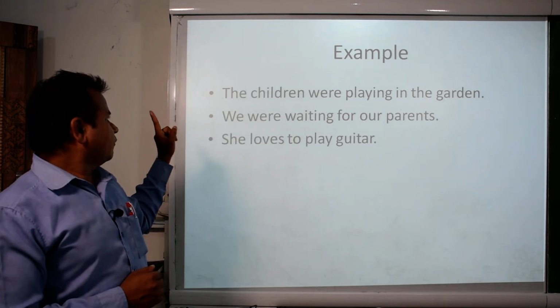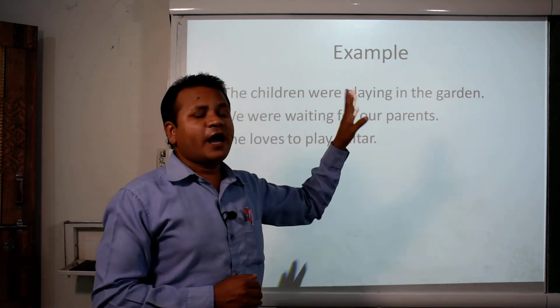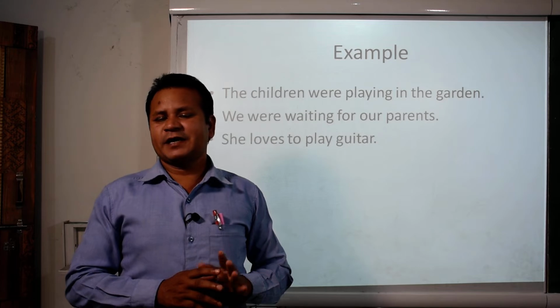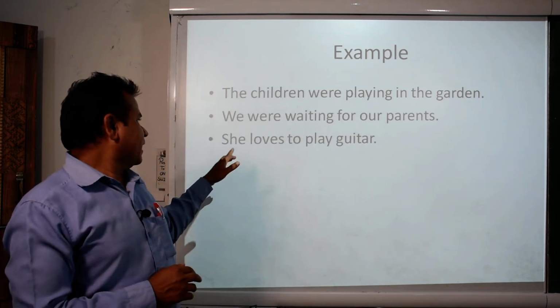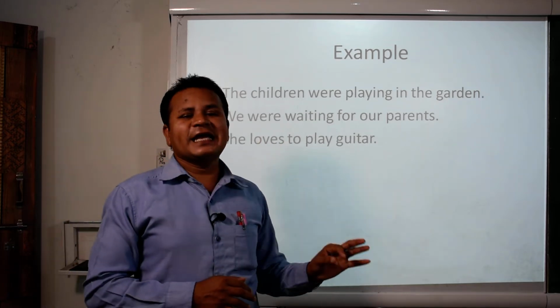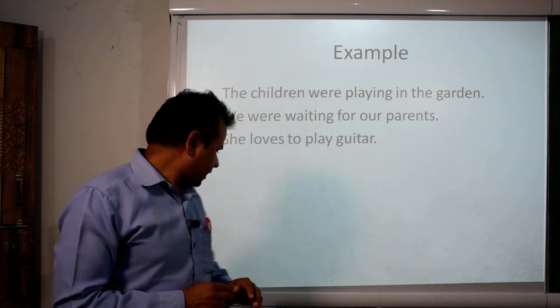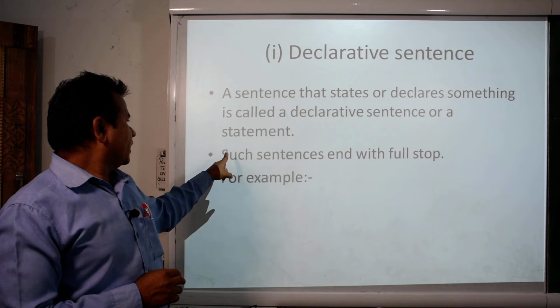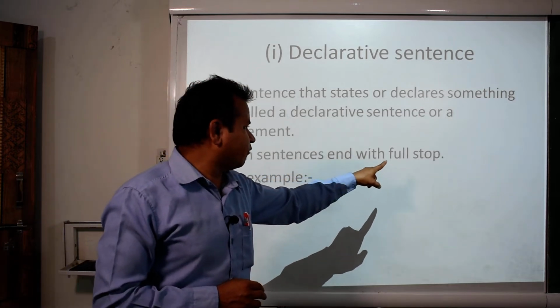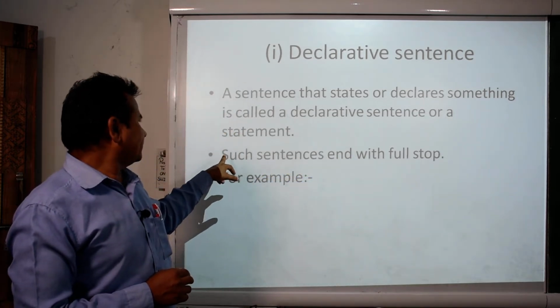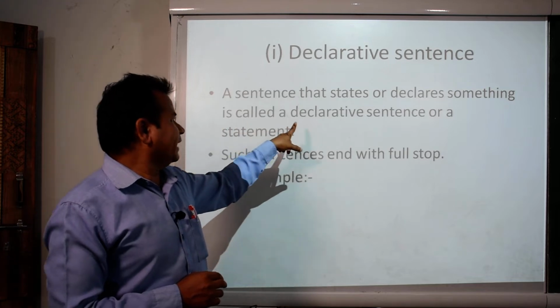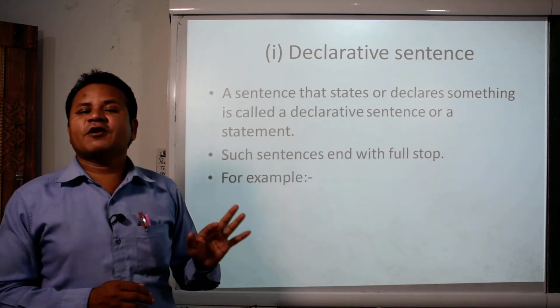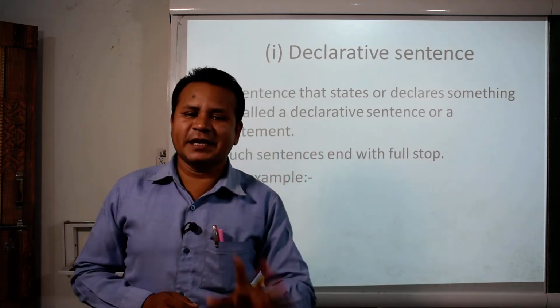Other sentence is, we were waiting for our parents. These are the examples. She loves to play guitar. As we have seen previously, such sentences end with the full stop and they declare something or they make a certain statement.